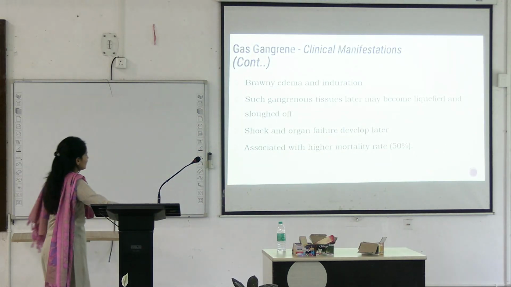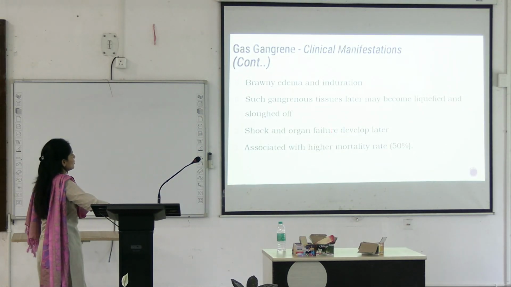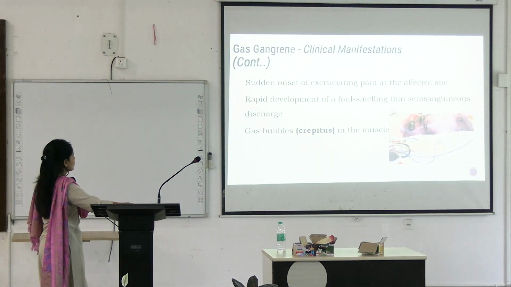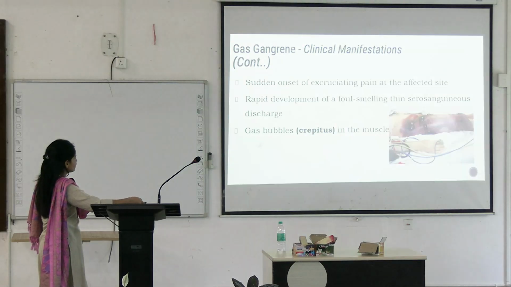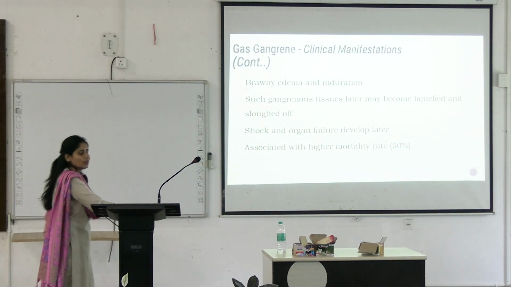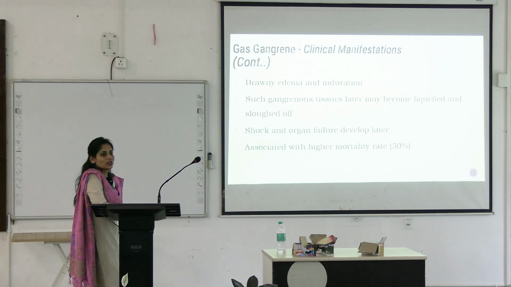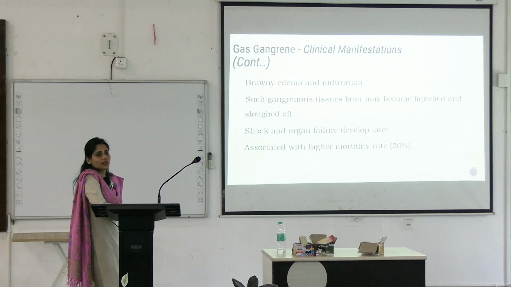Then, brawny edema and induration you saw. This gangrenous tissue will become liquefied like this, and it sloughs off. What will happen after this? There will be shock and organ failure in the patient, and in 50% of the cases, if left untreated, the patient can die.